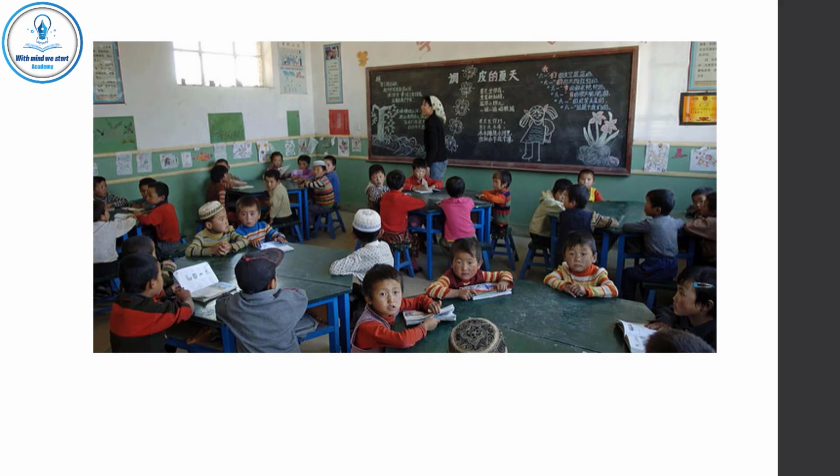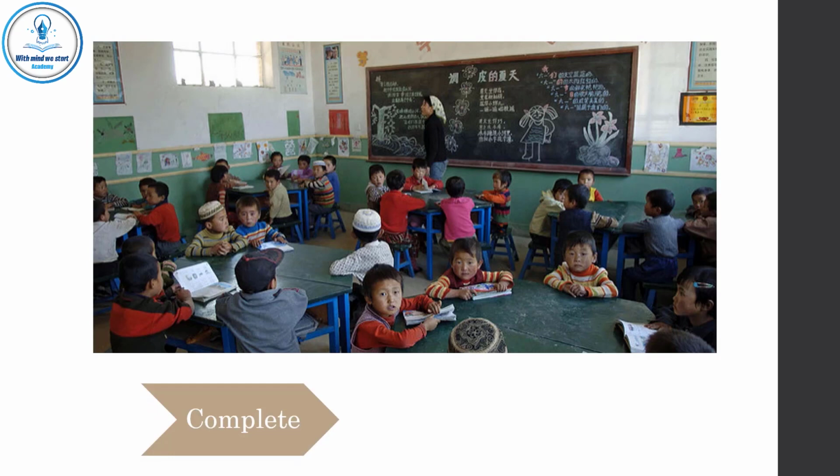Let's look at this example. In this classroom, we have 30 students. The first one is Chinese, the second one is Chinese, the third one is Chinese, and so on, until we reach the 30th one, which is also a Chinese. So, after studying every single individual, we reach a general conclusion, which is every student in this classroom is Chinese. This is a complete induction.